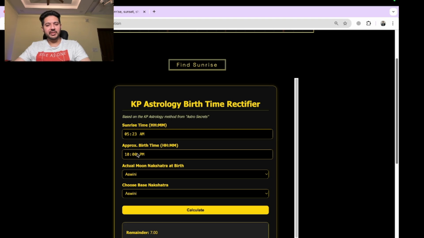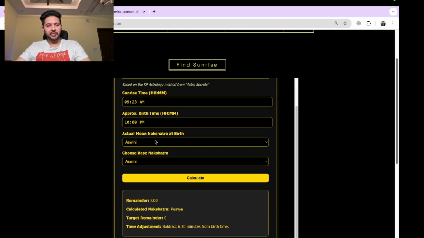And that is the reason why most of the predictions fail. And in KP astrology, indeed, 2 minutes make a lot of difference. Cuspal sublords change, your destiny changes completely. That's why some people get really good results with KP astrology and some people do not get results with KP astrology at all. And that is the main reason, because BTR is not performed.